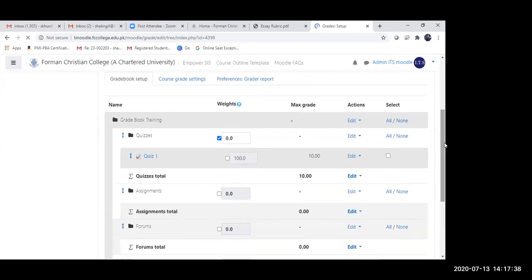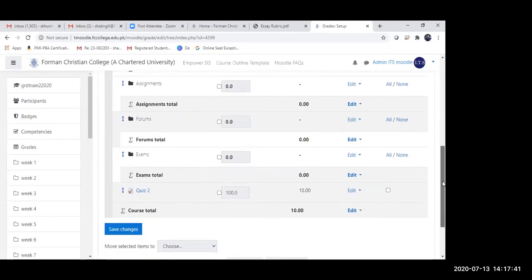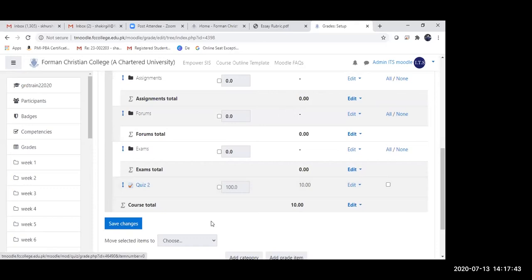See, the quiz 2 is not appearing under this category. It is appearing outside the category.